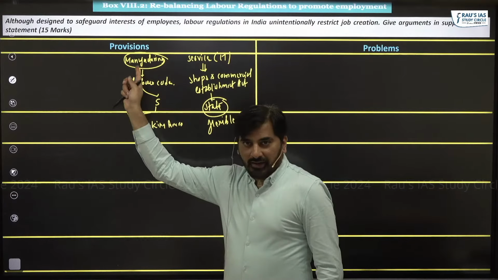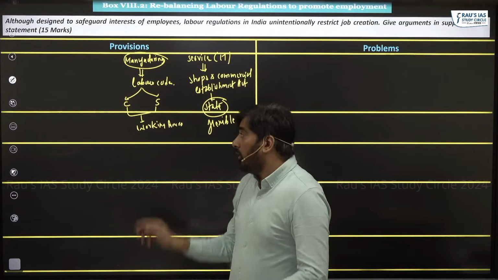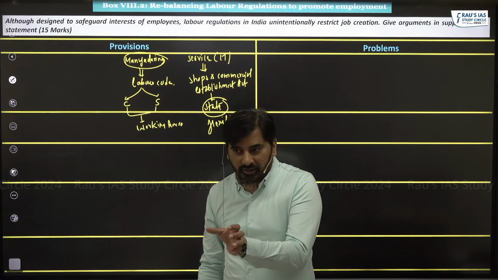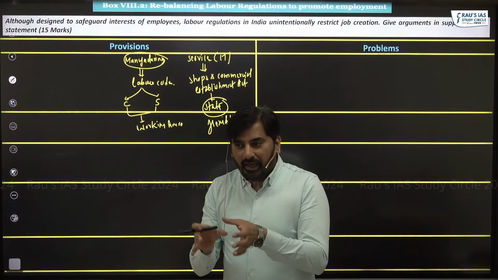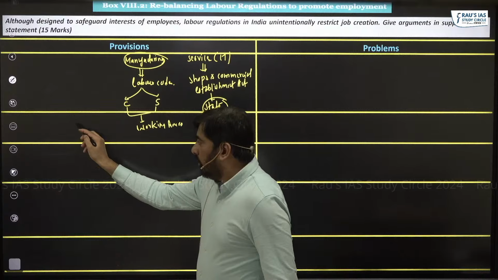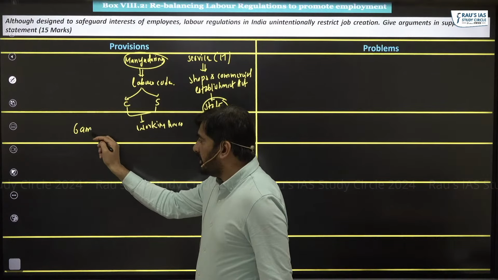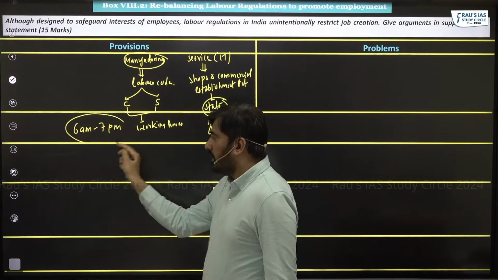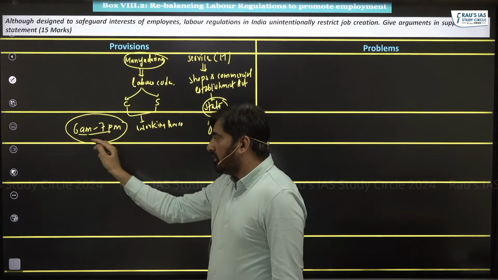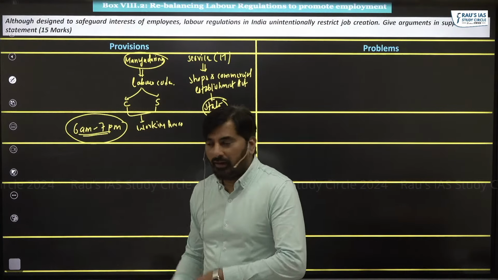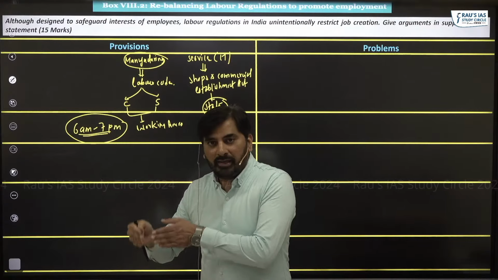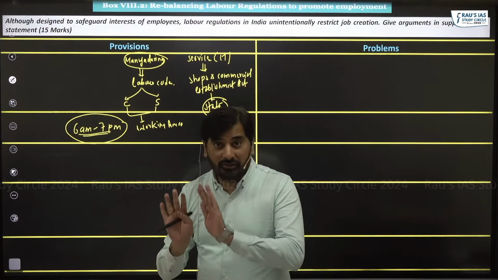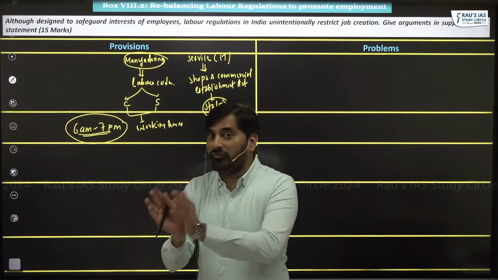In manufacturing sector, most of the state governments have put a restriction that women can be employed only from 6 a.m. to 7 p.m., which means women cannot be employed during the night time. Intention is good to ensure the safety of women.